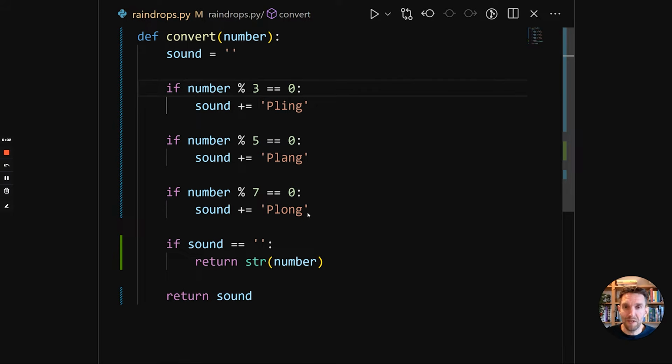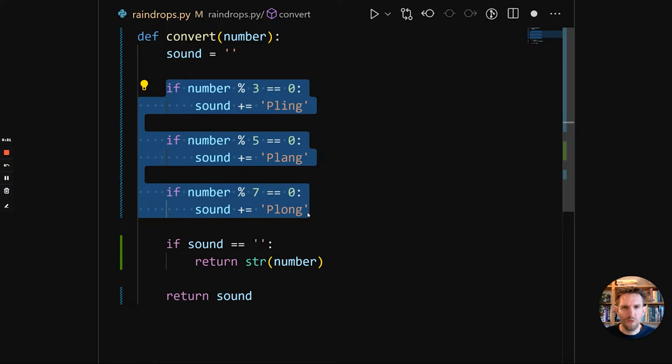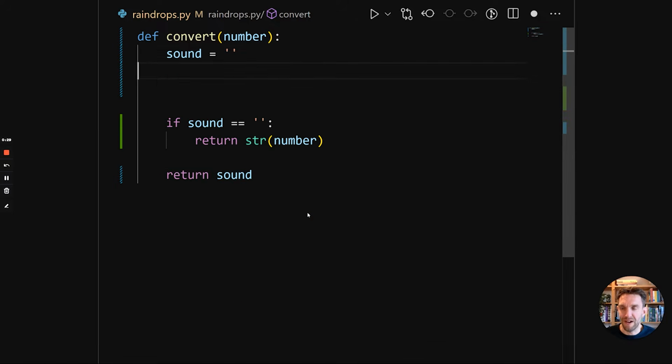Another thing that you might notice is the lack of semicolons. By default, Python doesn't need semicolons to terminate statements because there's only one statement by default on a line. But if you want to have multiple, you can use the semicolon for that. But we don't need that, so just as an aside. Let's move on. I don't really like this duplication because the structure is the same 3 times, there are just different values. So let's see if we can somehow parameterize that.